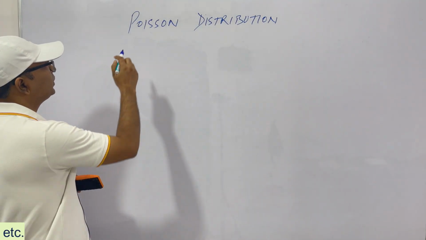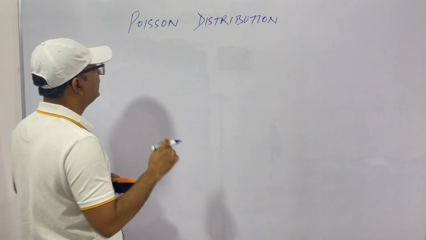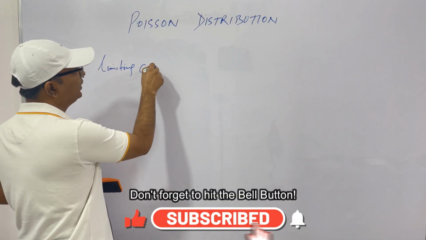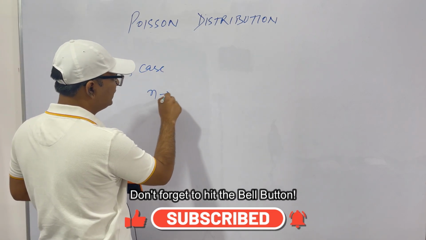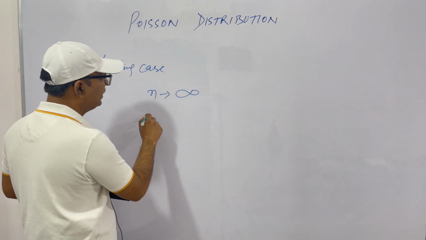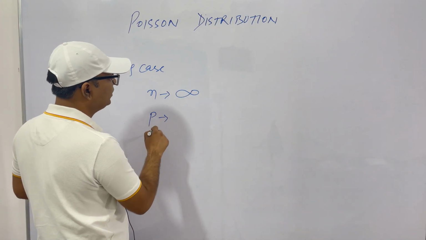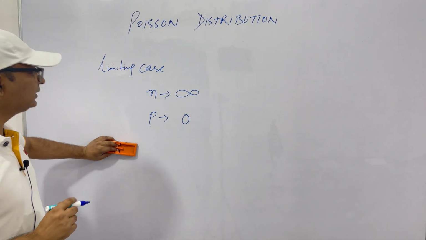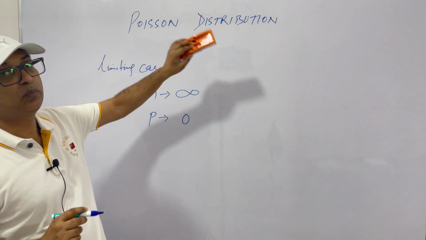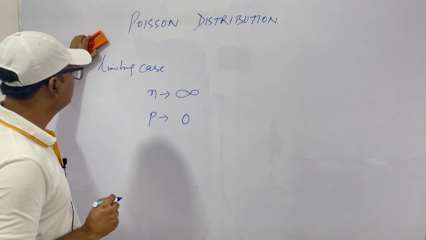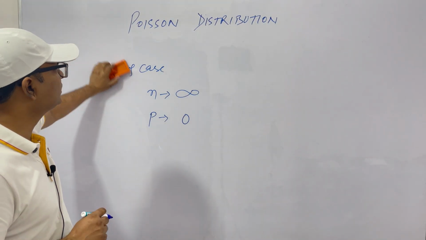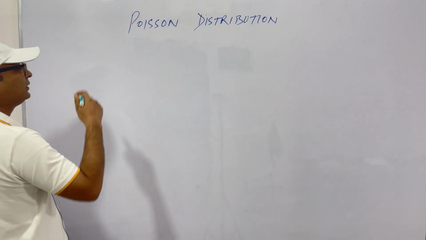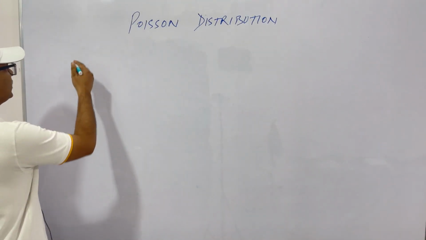So what Poisson distribution actually is, it is a limiting case of binomial distribution where n, the number of events, is very large, say infinity, and p, the probability of such events, is very low, that is 0. So when we apply this to binomial distribution, we get Poisson distribution. Let's derive the formula for Poisson distribution. We have the formula for binomial, and we'll see how the Poisson formula comes.